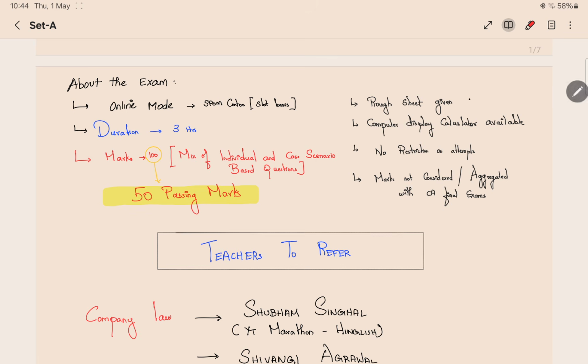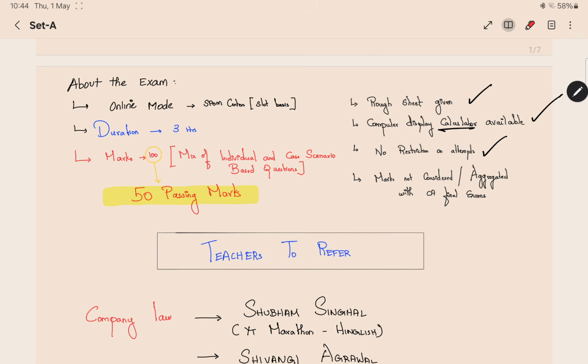A rough sheet will be given to you in the exam hall where you are writing the exam. In some exam halls, they collect the rough sheet when you are leaving the exam center, but in some places they let you take it home. Next thing, a computer display calculator will be available. Don't forget to take a calculator, it is very important. You may get questions on calculating turnover, effective capital and all, so a calculator is important. In the computer display, on the exam screen, you will have a calculator. You may use that also, but it will not be as comfortable as a regular calculator.